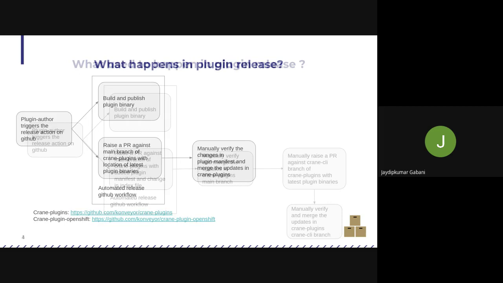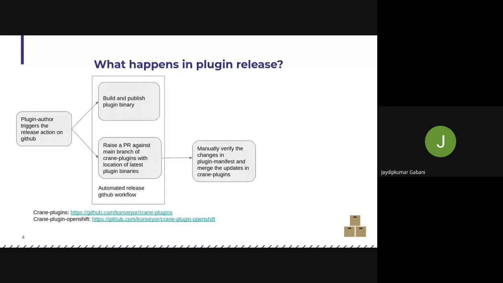Then we looked at the process and thought that bringing changes into the Crane CLI branch is just an additional step. What we can do is make the plugin author responsible for releasing the plugin, because releasing a plugin is basically making it available for use, so we should test everything before we do that.